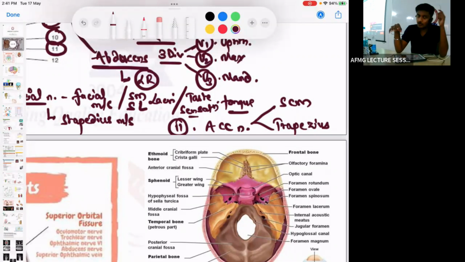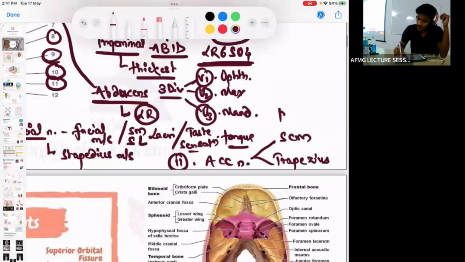So trapezius and sternocleidomastoid receive innervation from which nerve? SCM and trapezius receive innervation from the spinal accessory nerve. कोई दिक्कत नहीं है इसमें, important. And the cranial accessory nerve, as I told you, will innervate which muscles? Pharyngeal muscles. So the cranial part will innervate two muscles, the pharyngeal muscles and the palatal muscles. Palatal and pharyngeal, ठीक है, तो याद रखना.